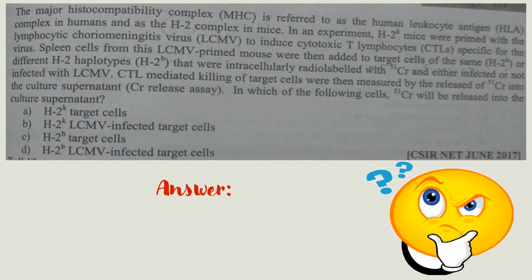In which of the following cells will 51 chromium be released into the culture supernatant? Options are option A, H2K target cell. This option is incorrect because here there is no antigen present. Option B, H2K LCMV infected target cells. This is correct because here both MHC and antigens are matching. So the T cell can recognize MHC presented antigen and that will lead to cell lysis and chromium release. So here this option is correct.